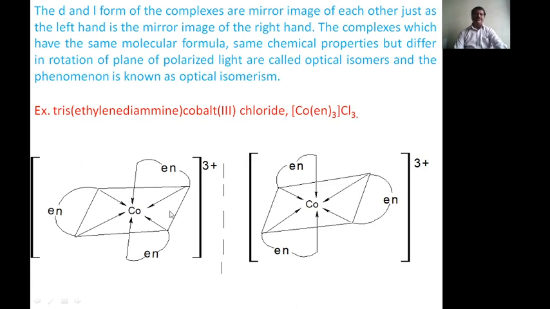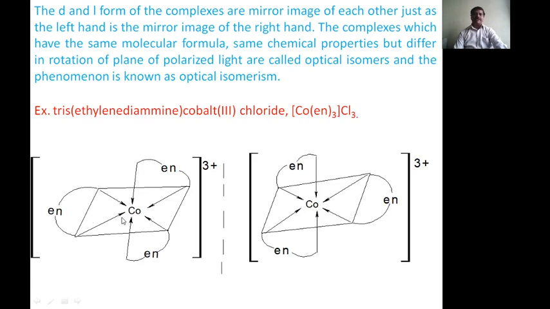Here the chloride is a simple ligand, and ethylenediamine is a bidentate ligand, and therefore it shares two corners here and two corners there. This is the mirror image of this.